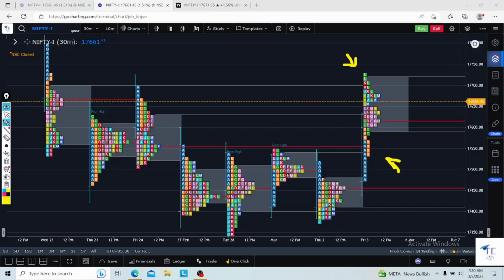Once you learn and implement this market profile in the live market, you will get that information on when you have to trade a reversal. Anyhow, on Thursday we gave a reversal when the market was moving up. I think Thursday or Wednesday, you can go and cross check in the Telegram channel.